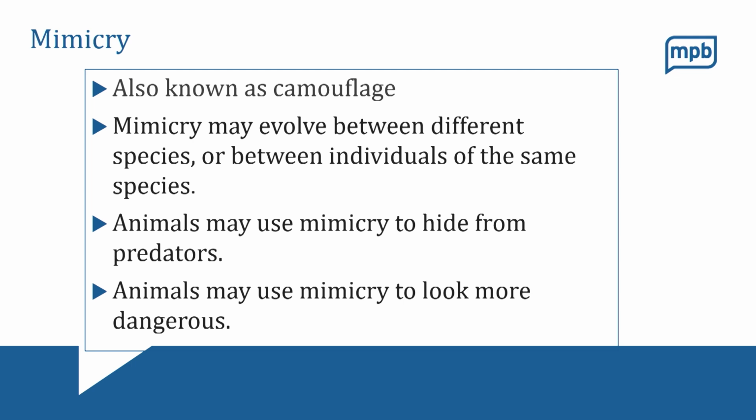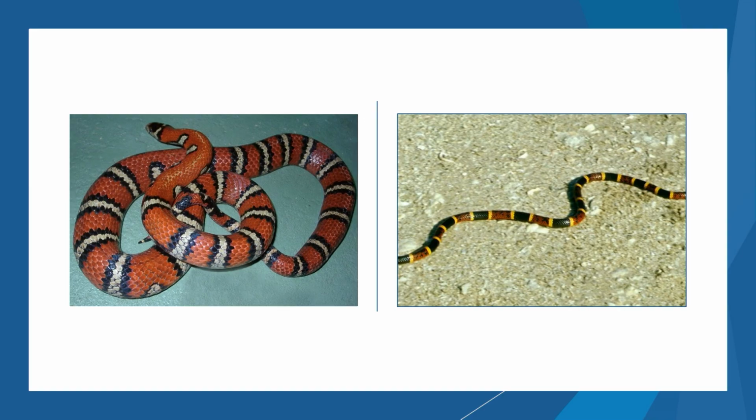So that's using mimicry to hide from a predator. But animals may also use mimicry to look more dangerous than they really are, and I wanted to show you a couple of examples of those. So first of all, this is a very famous example.